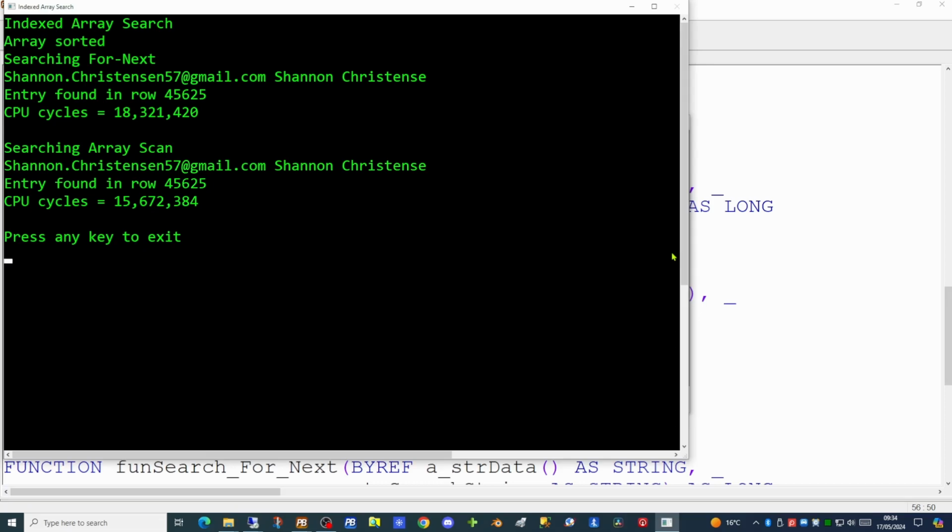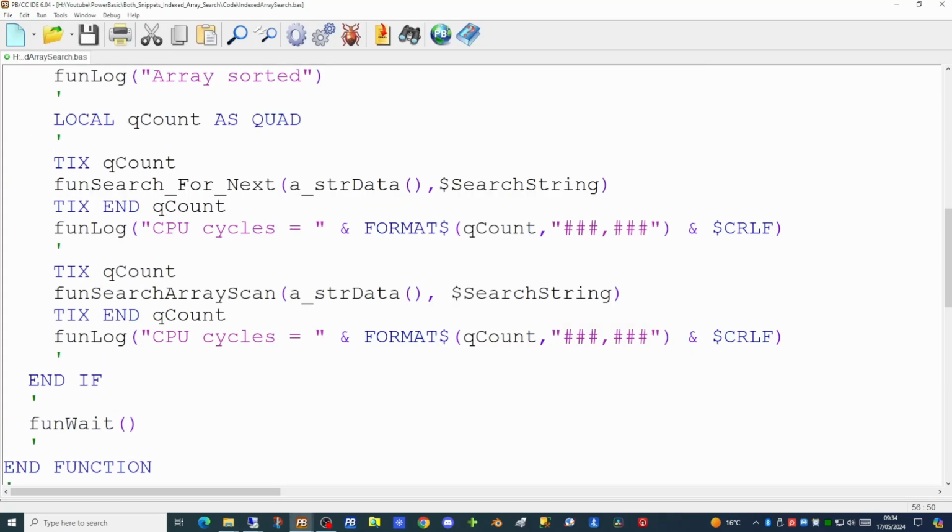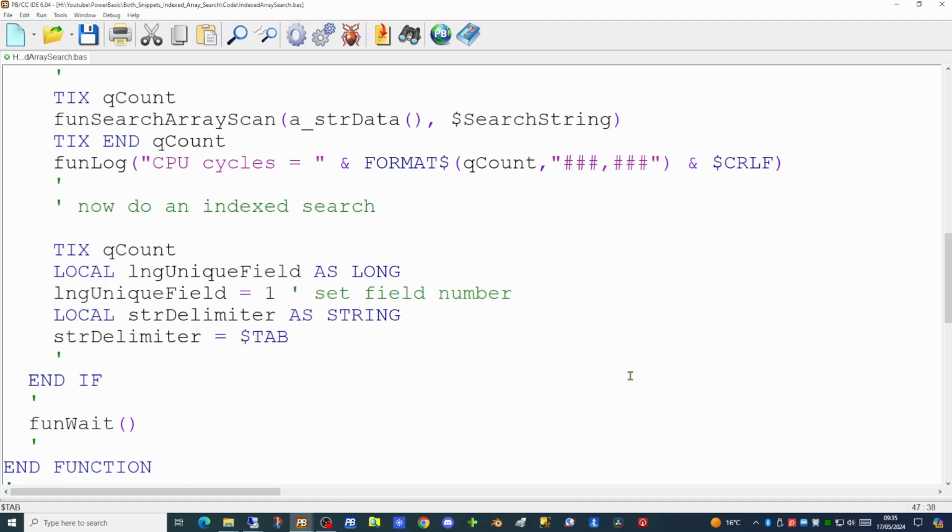This is a third and final method of scanning this array. So let's go back to the code. With an index search, the first thing we'll need to do is to index the array. So this is going to be a slight bit overhead on the system. So we'll count this separately to see how long it takes to do an index on our 50,000 records. So again, we're using the ticks command to work out how many clock cycles we're going to be taking.